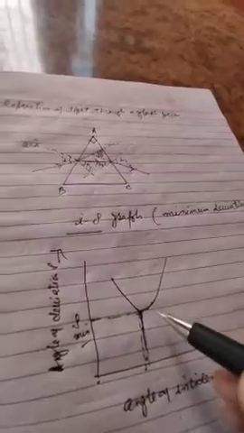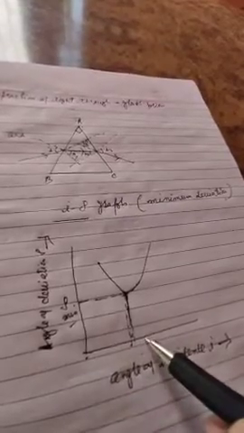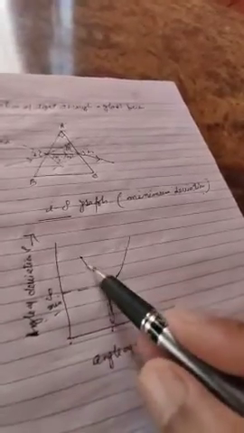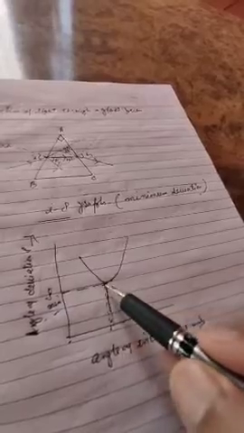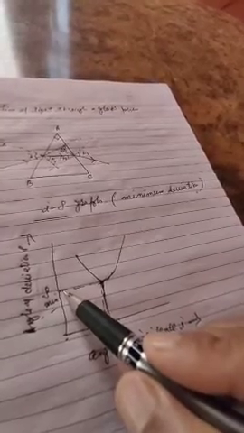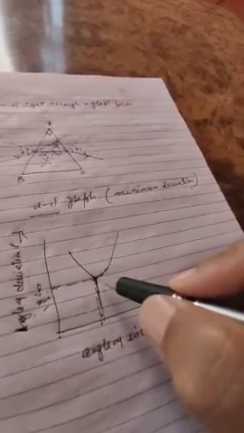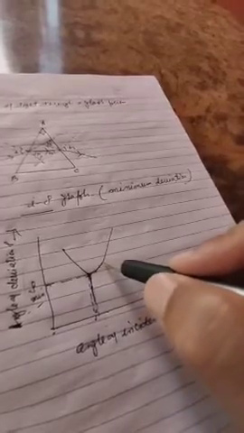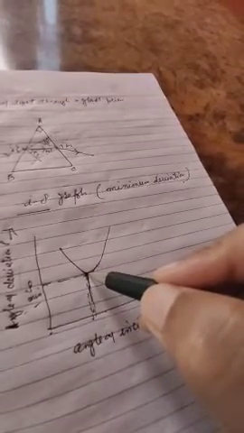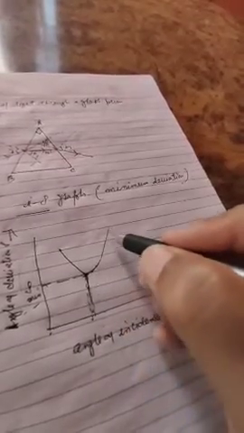Experimentally it has been observed that as the angle of incidence increases, the angle of deviation first decreases, reaches a minimum value for a certain angle of incidence, and then on further increasing the angle of incidence, the angle of deviation begins to increase.